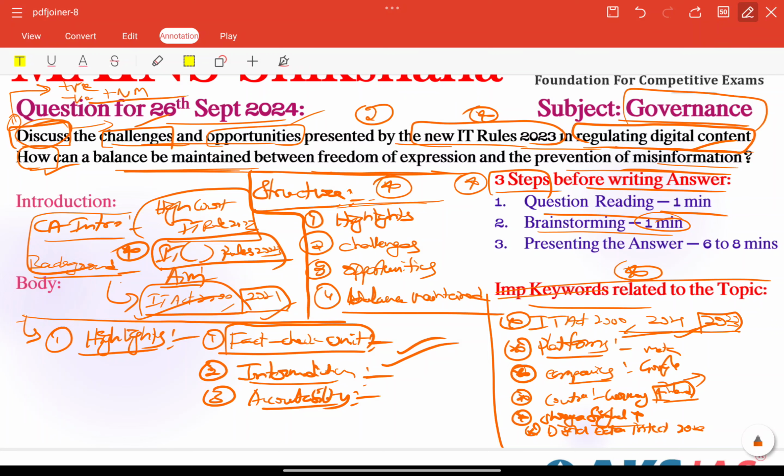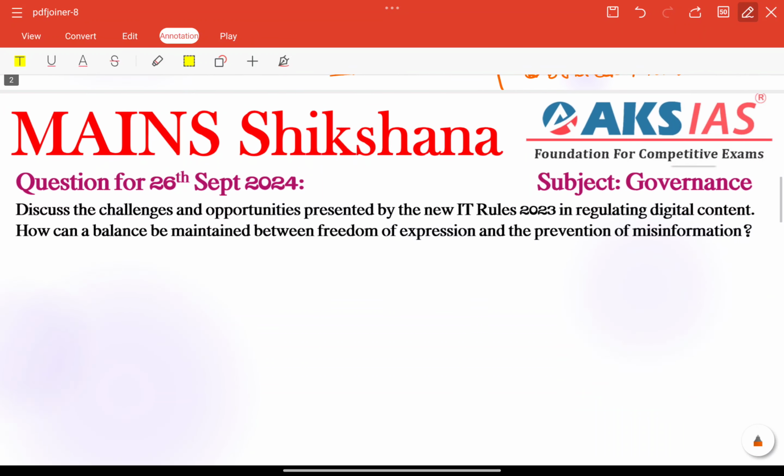Other than that, here we can connect some important 2023 reports. For example, according to some reports, India is one of the largest markets for digital platforms, which amplifies the significance of these new guidelines. According to the recent Reuters Institute Digital News Report, that needs to be included here. So here and there, facts or reports are very necessary as a justification part.